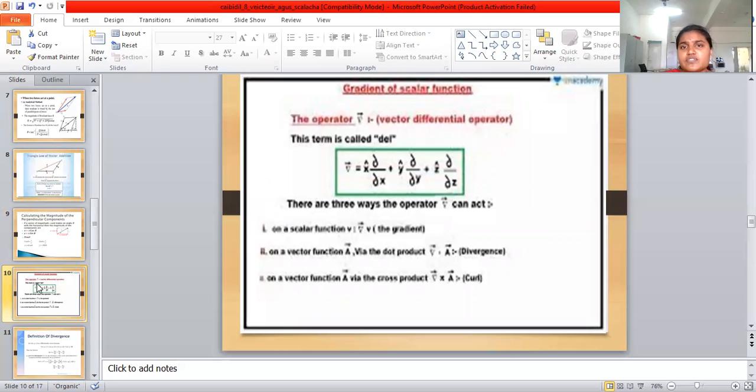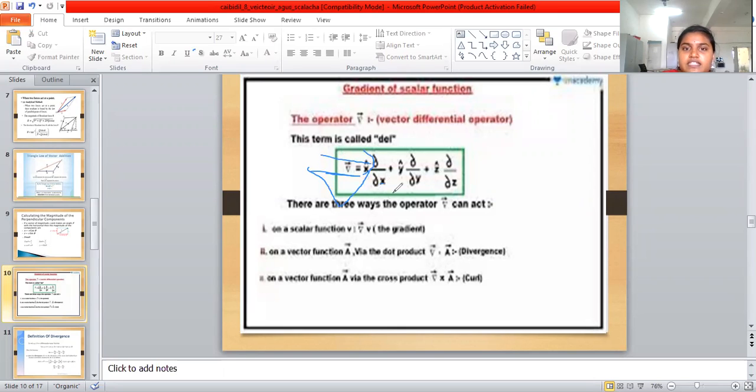Now, gradient of a scalar function. What is the meaning of an operator? The operator nabla is a differential operator which we use with vector functions. This operator is denoted by del.